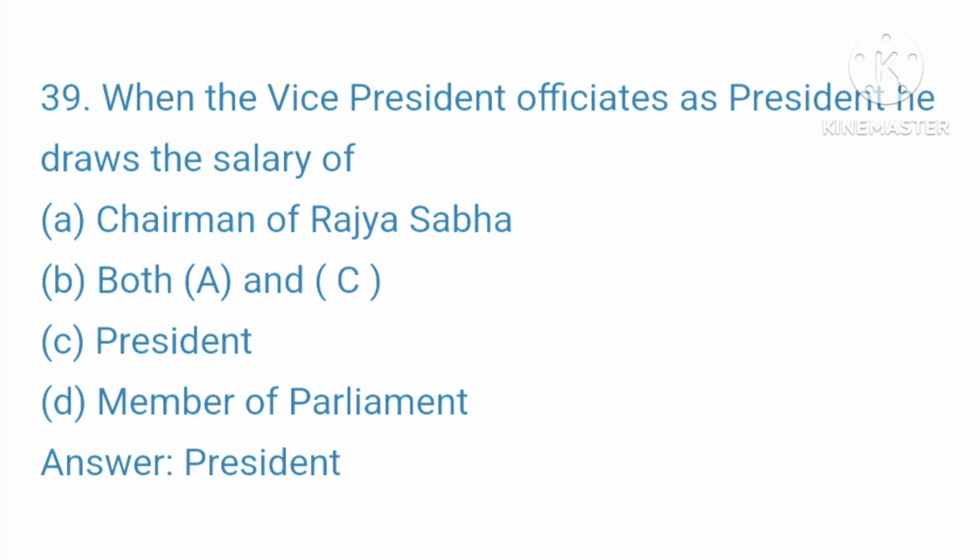39. When the Vice President officiates as President, he draws the salary of A. Chairman of Rajya Sabha, B. Both A and C, C. President, D. Member of Parliament. Your right answer is President.